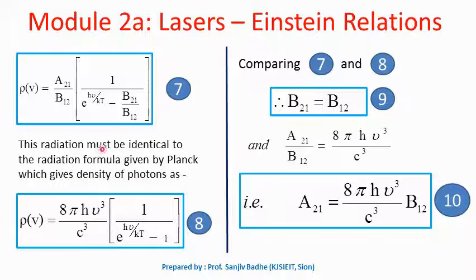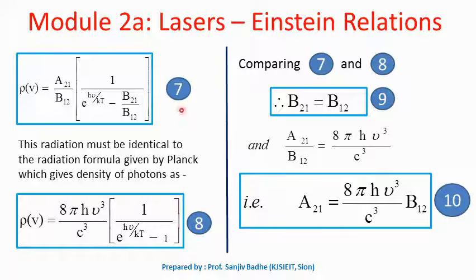This relation must be identical to the radiation formula given by Planck, which also gives density of photons as rho v equal to 8 pi h nu cube upon c cube into bracket 1 by e raised to h nu by kT minus 1. Here h is Planck's constant, nu is the frequency of radiation, c is the velocity of light, k is the Boltzmann constant, and T is temperature.